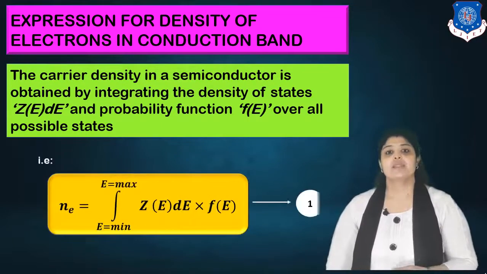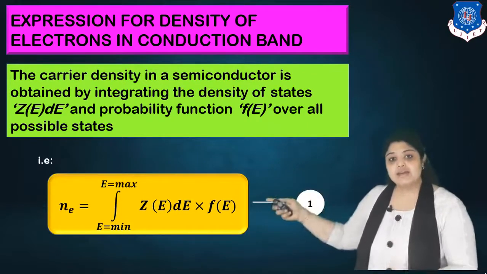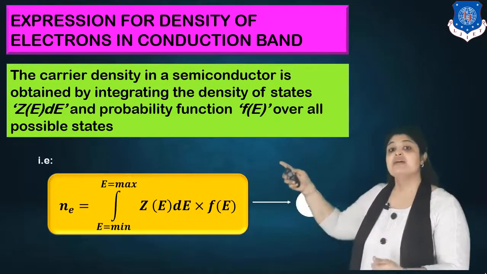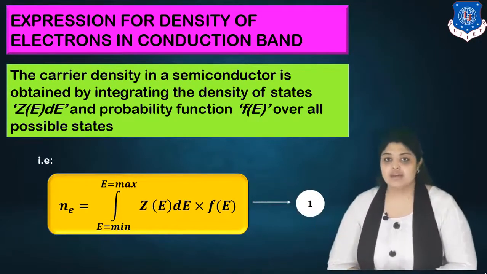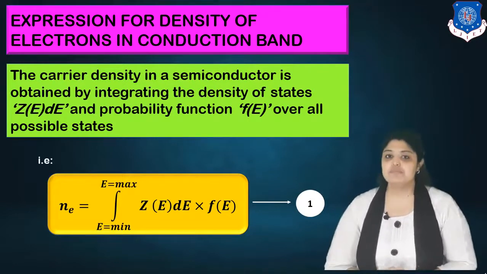Let's see what the equation means. We have Ne is equal to the integration from E minimum to E maximum of Z(E) dE into f(E), where Z(E) dE is known as the DOS and f(E) is known as the probability function. Let's move ahead.